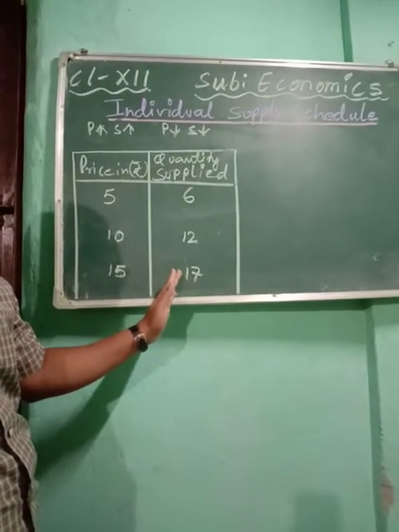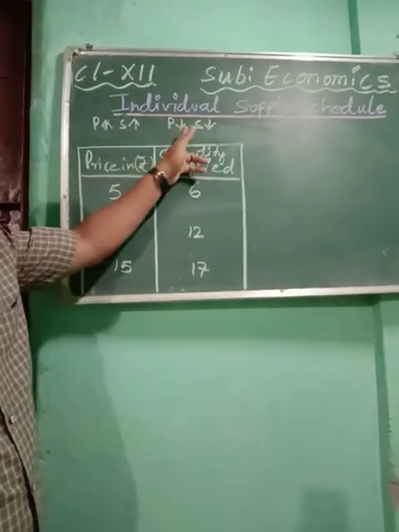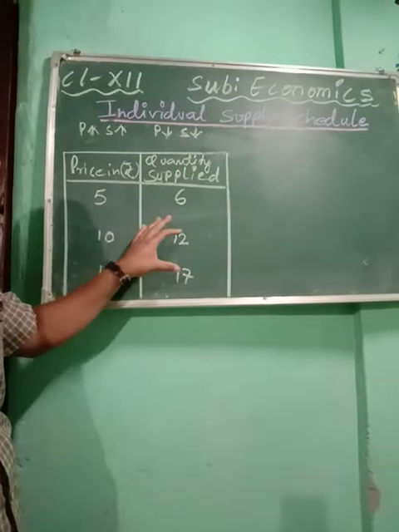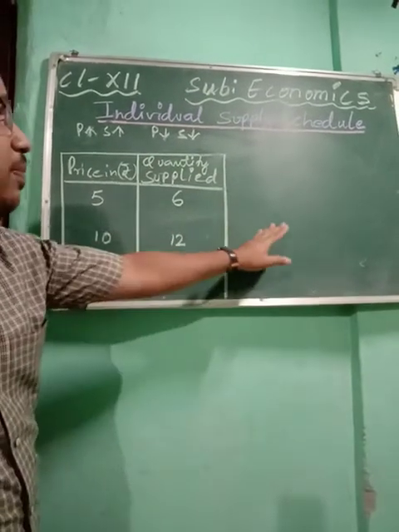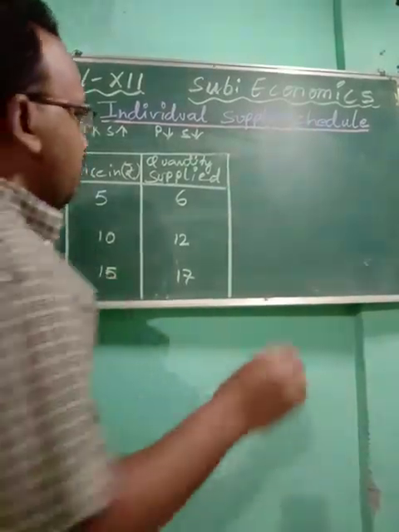Now this is the law of supply. By looking at this schedule, you have to prepare the diagram, as you have done in demand.